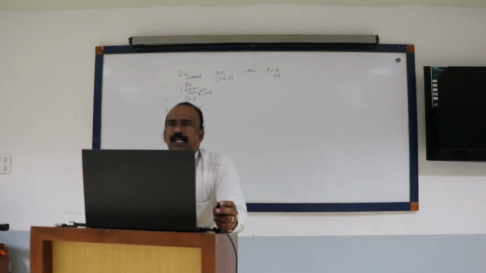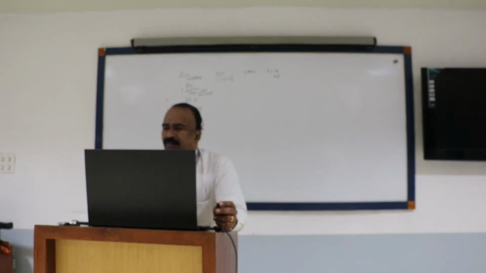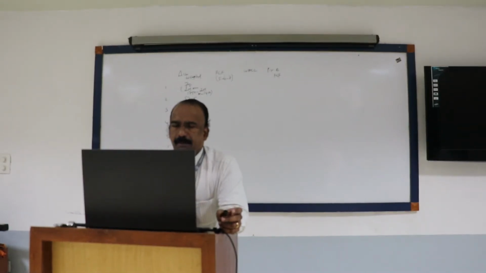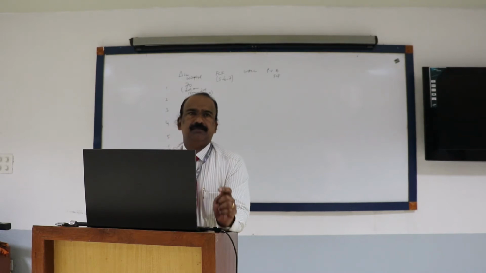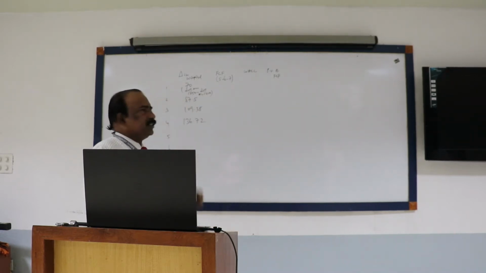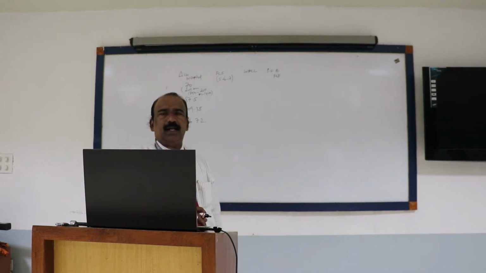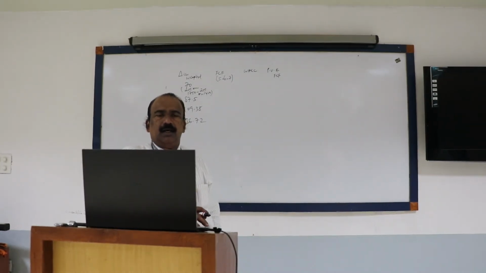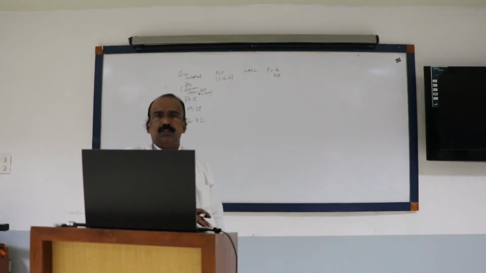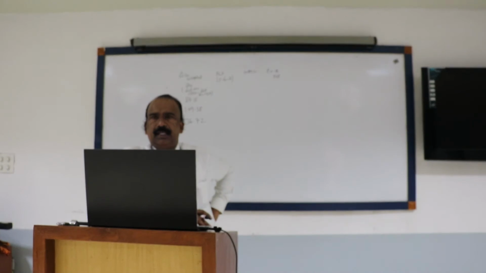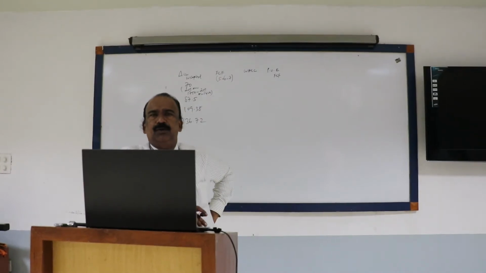So 20% of revenue of the fifth year. What's the revenue of the fifth year? 4101.58. 20% of that is 820.32.